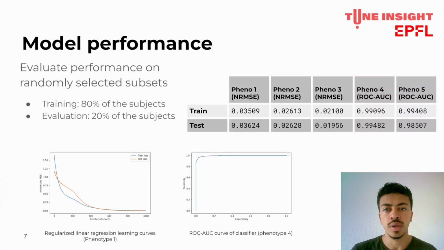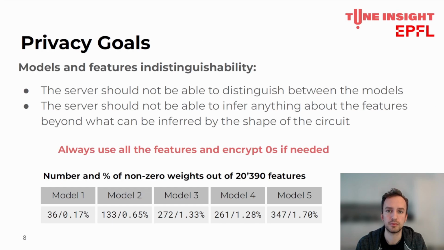I will now hand over back to Jean-Philippe, who will tell you about the homomorphic encryption involved in our solution. For the privacy goals, because we have several models with different features, we wanted to achieve model and features indistinguishability. This means that the server should not be able to tell models apart and not be able to infer anything about the features beyond what is possible from the circuit, such as, for example, which and how many features are used per model and if models have features in common.